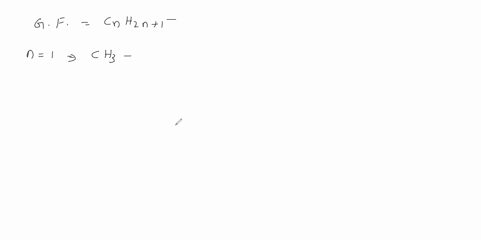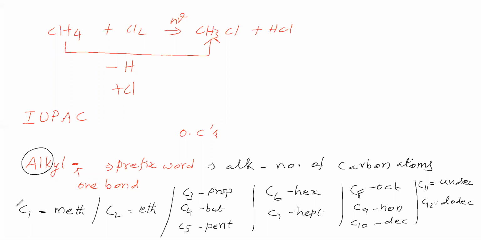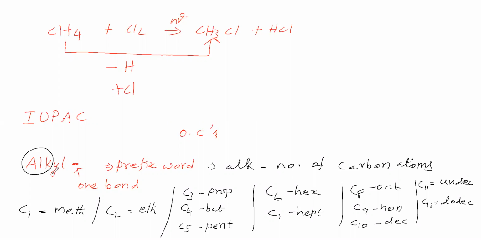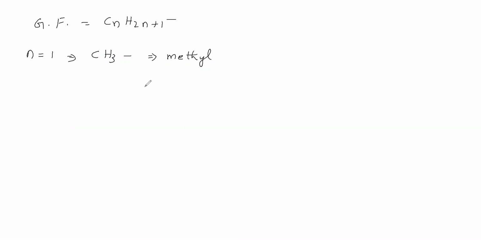Now in this CH3, how many carbon atoms are there? One carbon is there. One carbon means in the place of alk we have to say meth. In the place of alk we are saying meth. Then what are the remaining letters? YL is there. That YL we will write, therefore the name is methyl. So CH3 is there, means the name we have to say is methyl. Okay, name is methyl.